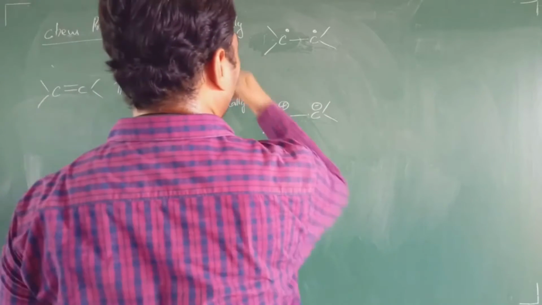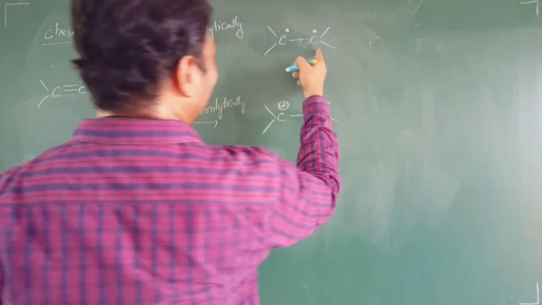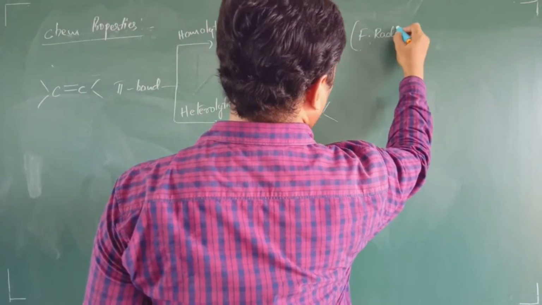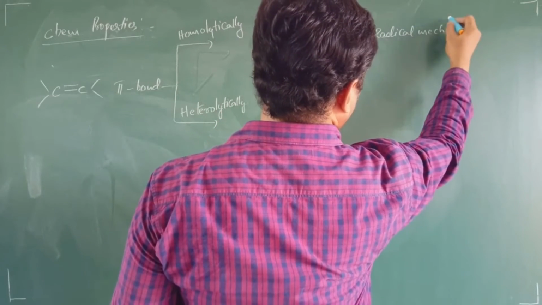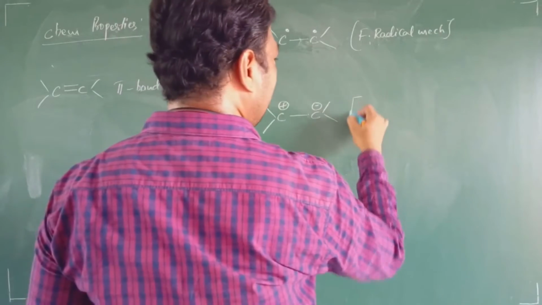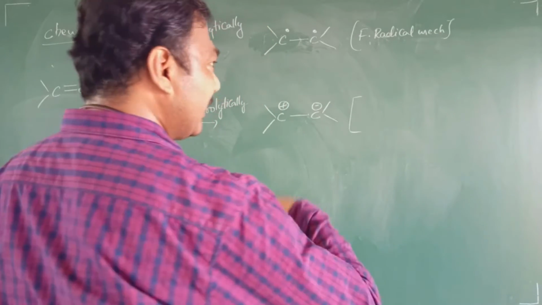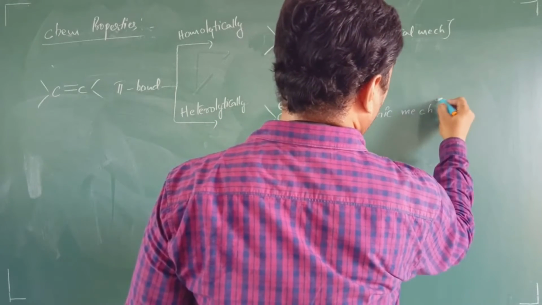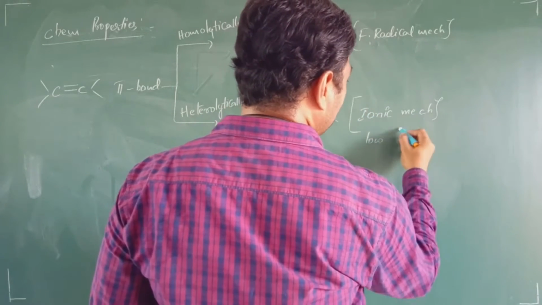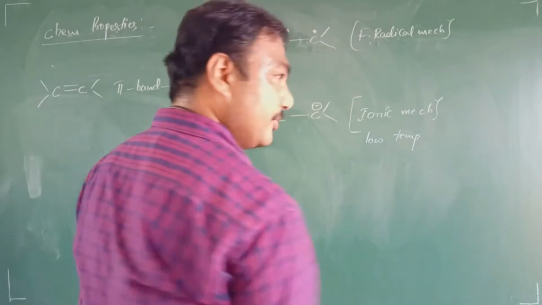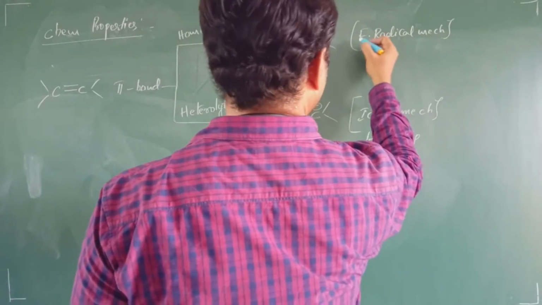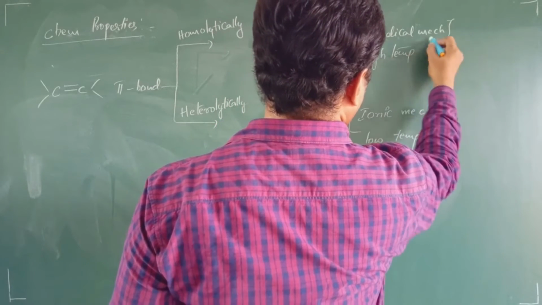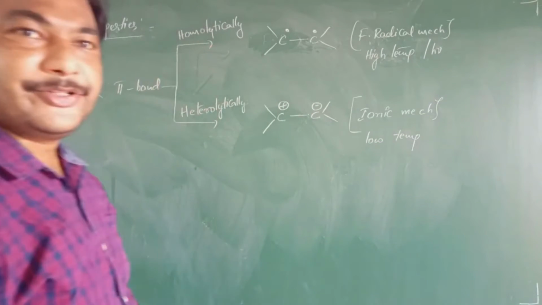Now, when it is breaking homolytically, this particular addition reaction proceeds by free radical mechanism. And when it is breaking heterolytically, the mechanism operated in this one, we call it the ionic mechanism. Generally, this ionic mechanism takes place at low temperature, and this free radical mechanism generally takes place at high temperature or in presence of sunlight, that is hν.